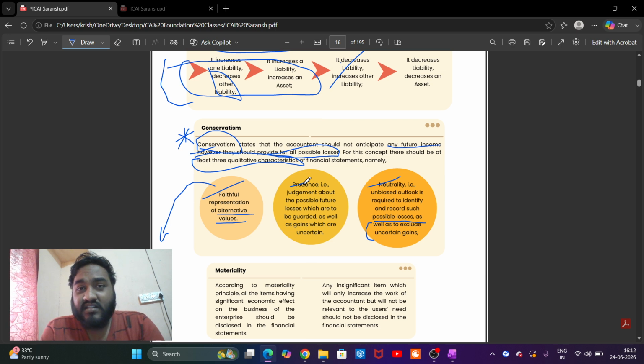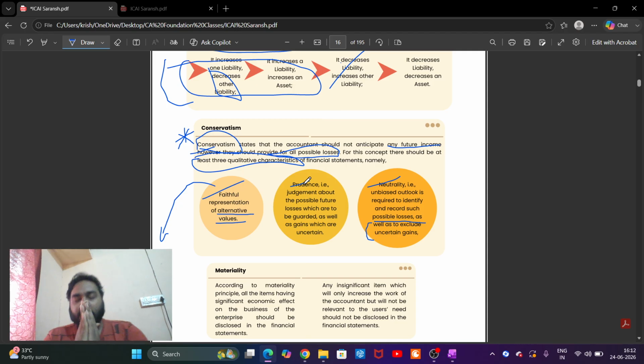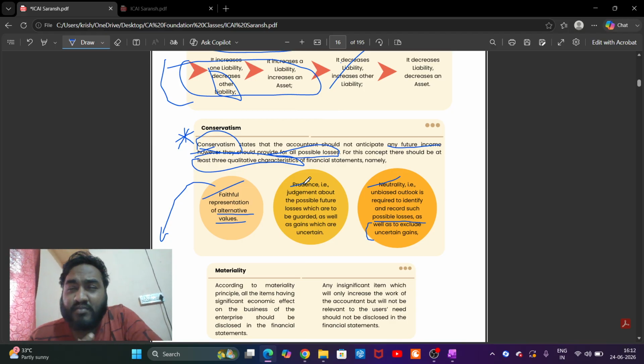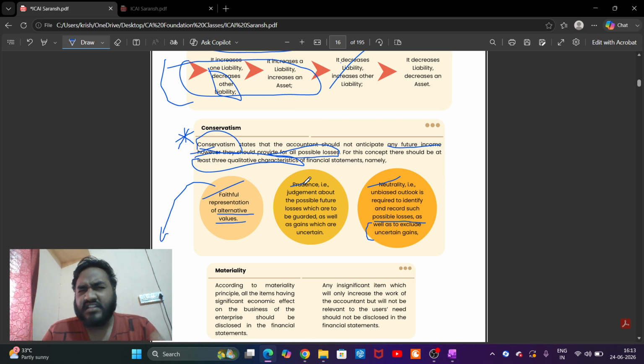There are three things. For example, you come to me and ask, sir, should I record future legal litigation? I don't know whether we have chances of winning the case. If we lose, we have to pay a penalty of around 50,000. I tell you, okay, just consider three things. First, check whether there is a faithful representation of alternative values. Second, follow the prudence concept.